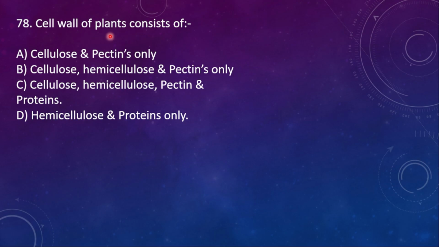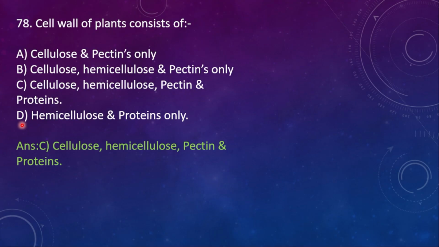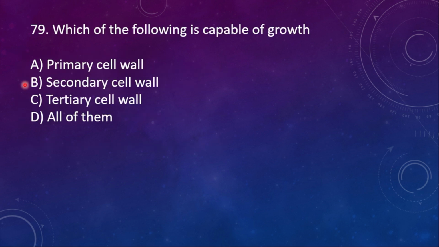78. Cell wall of plants consists of option A. cellulose and pectins only, B. cellulose, hemicellulose and pectin only, C. cellulose, hemicellulose, pectin and proteins, D. hemicellulose and proteins. Here the option C, it contains cellulose, hemicellulose, pectins and proteins.